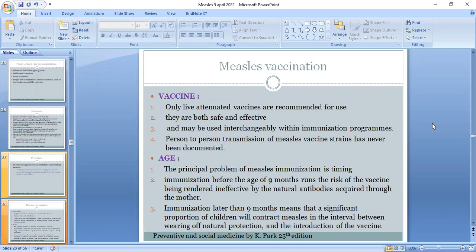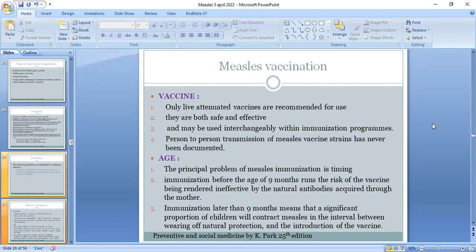Now, measles vaccine. Only live attenuated vaccines are recommended for use. They are both safe and effective and may be used interchangeably within immunization programs. Person-to-person transmission of measles vaccine strains has never been documented.